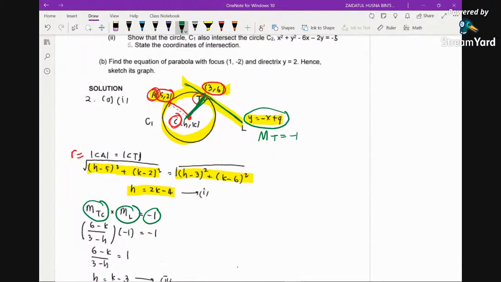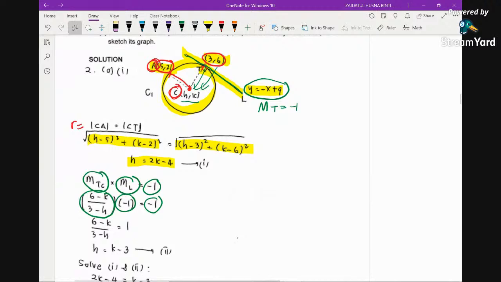So how to obtain the gradient of normal? Since we already have 2 points with h and k still unknown, you will have (6 minus k) divided by (3 minus h). This is the gradient of the normal, and then multiplied by the gradient of tangent, and we know it's equal to -1.